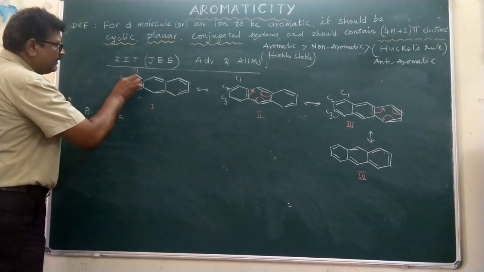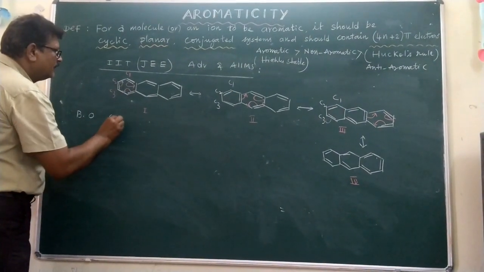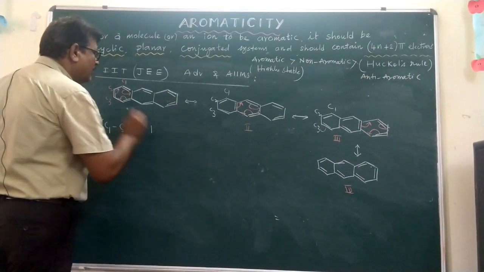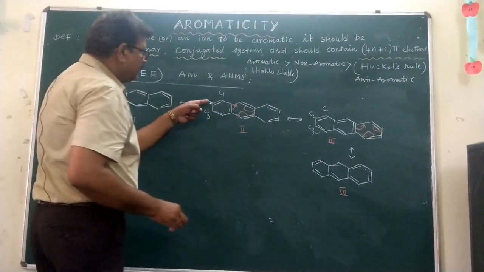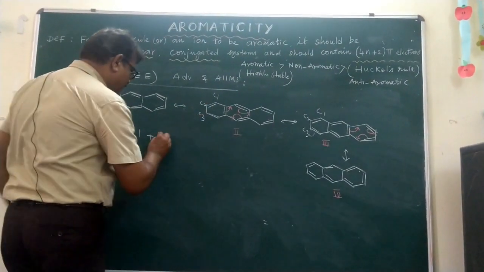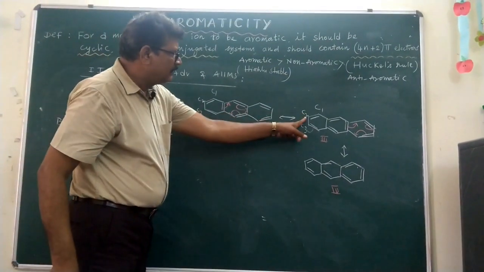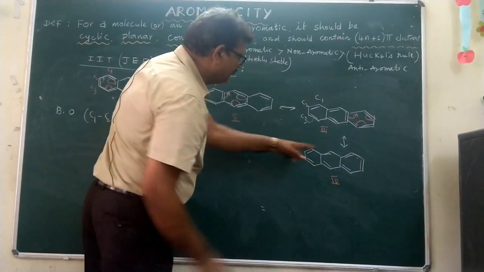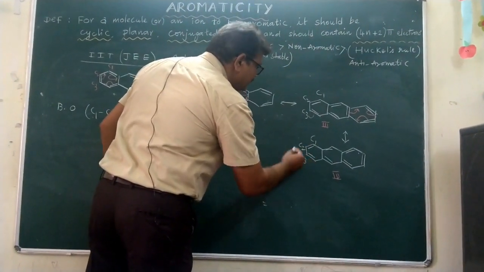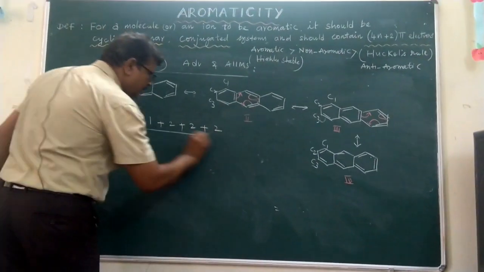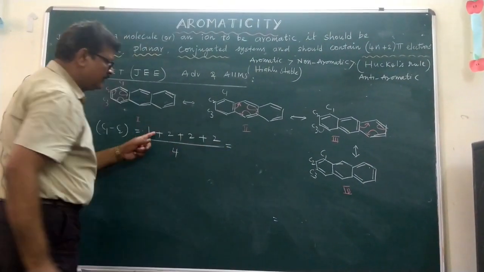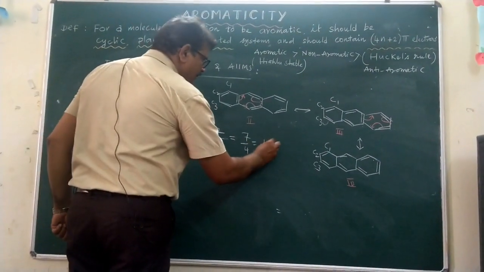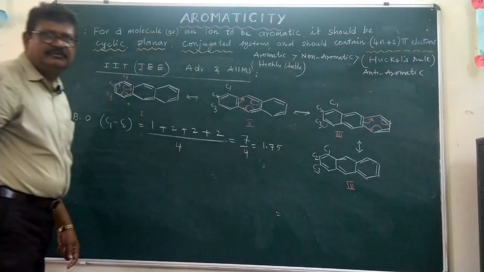The bond order is calculated between the C1 and C2 carbon. For the C1 and C2 distance, in structure 1 there is only a single bond. Plus in structure 2, between C1 and C2 there is a double bond. And in compound 3, C1 and C2 again a double bond. And in structure 4, the C1 and C2 also has a double bond. By the total number of resonance structures, 7 by 4 is equal to 1.75 bond order will be observed.